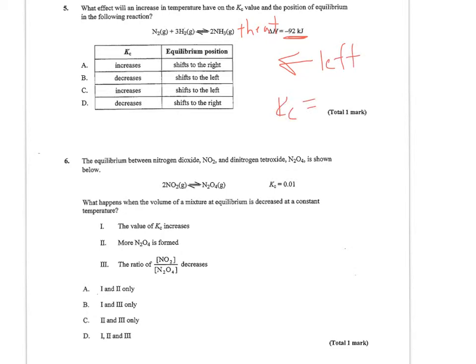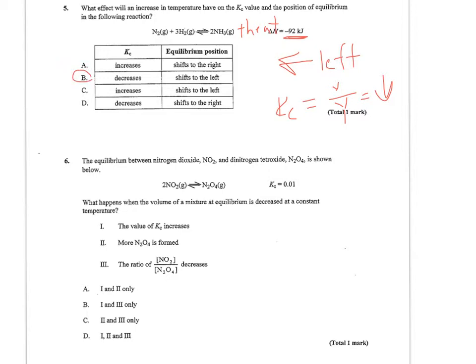And since Kc is going to have a smaller number on top and a bigger number on bottom, that would mean Kc should decrease. So if I look for the descriptor that fits this, I would see that B indicates a decrease in Kc with a shift to the left in equilibrium position.